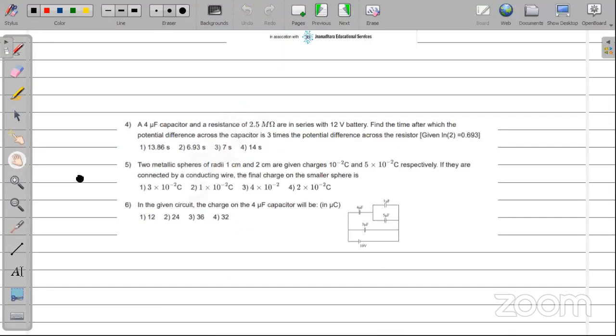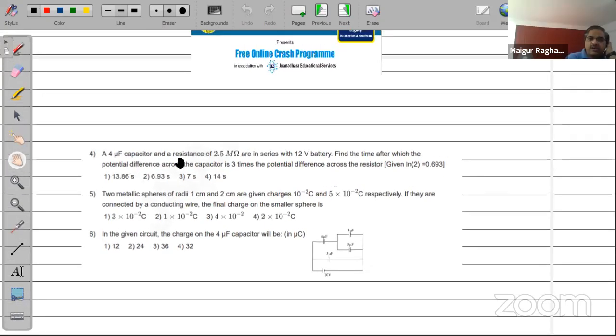Fourth one. A 4 microfarad capacitor and a resistance of 2.5 mega ohm are in series with a 12 volt battery. Find the time after which the potential difference across the capacitor is 3 times the potential difference across the resistor. Okay. Fourth question, I would like to simply leave this out. Only if time permits, I will do it in the end.